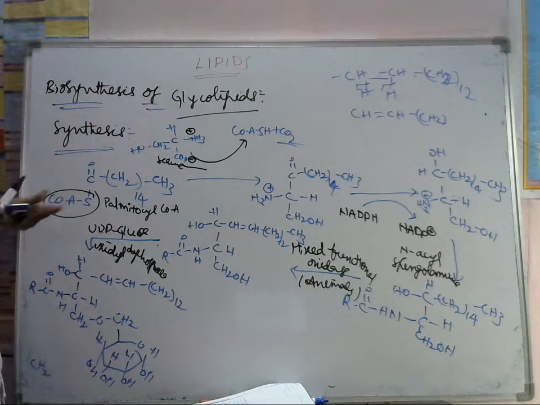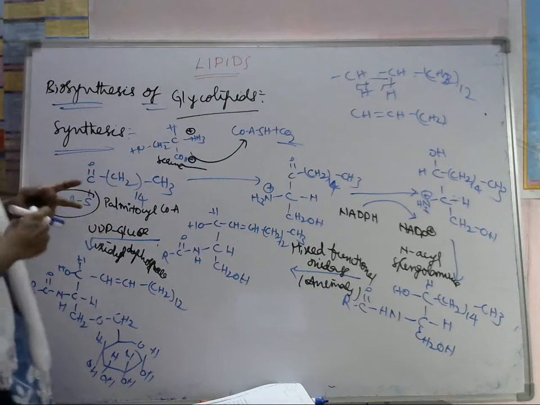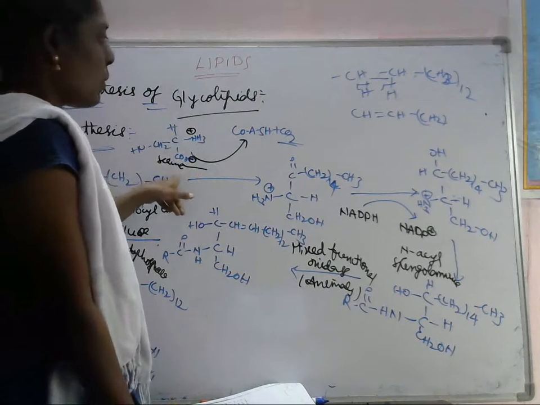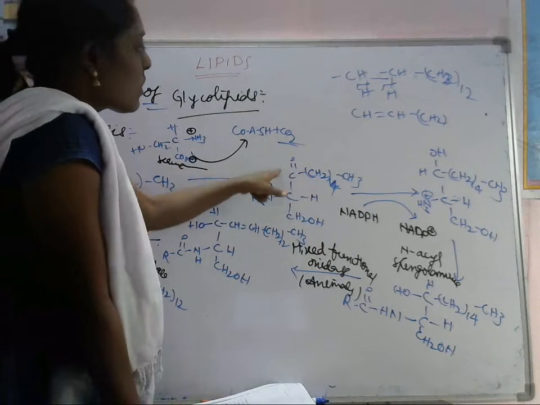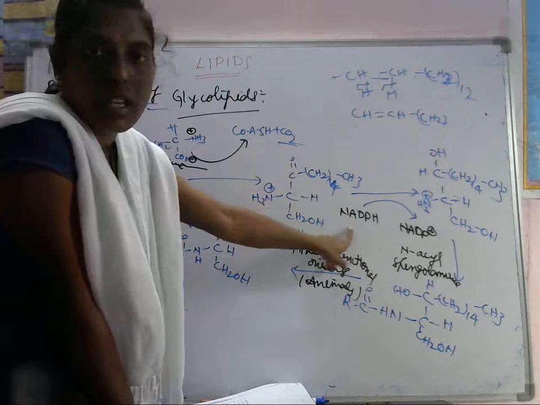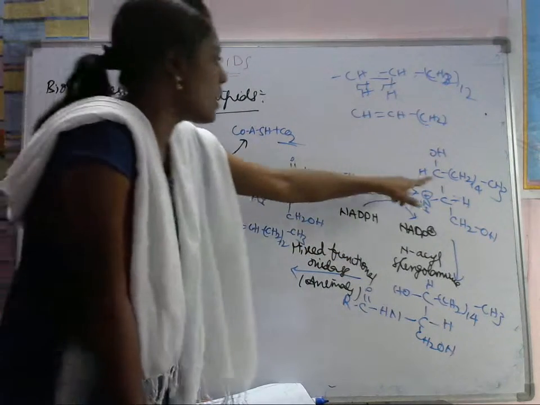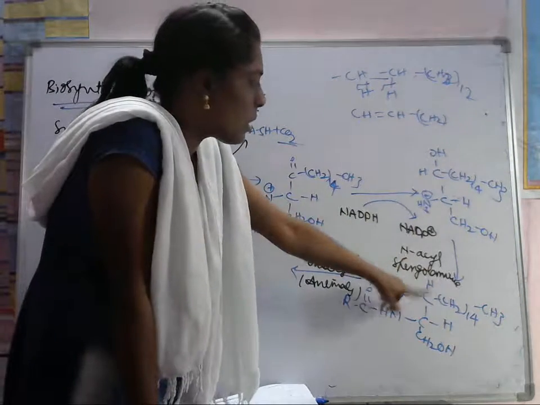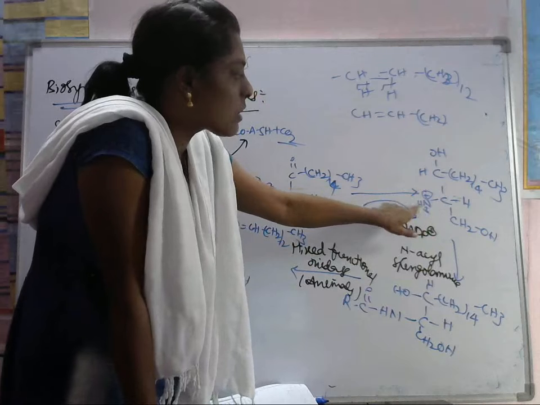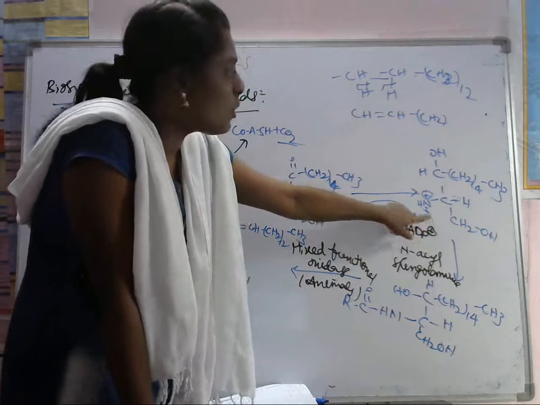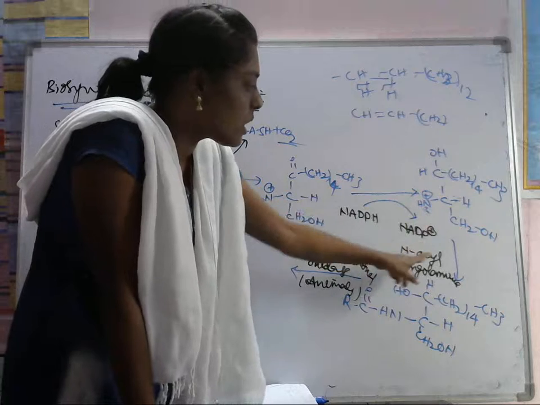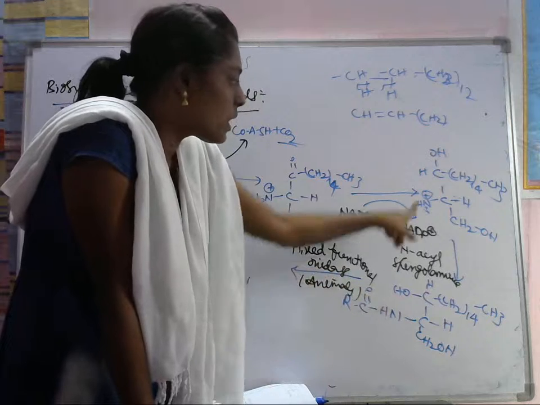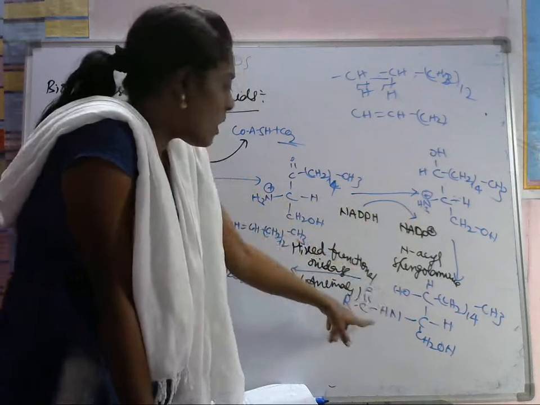Okay, first we have to take this palmityl CoA. So what will it do? It adds the serine group and removes the CO2 group, so thereby we will get this one. And again this carbonyl group is reduced by using NADPH, and here it is converted into secondary alcohol. Okay, so next what will be there? If you use N-acyl sphingomyelin, we are adding the acyl group to this nitrogen. We have to do the acylation of this nitrogen by using N-acyl sphingomyelin. So NH3 plus is converted into acyl group.